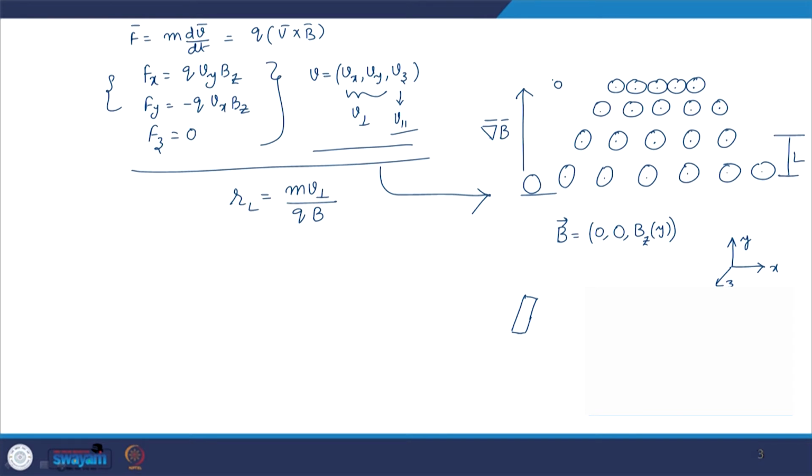Because of the change in the radius of gyration, we say that the guiding centers are drifting in a particular direction with a particular velocity, and this guiding center drift velocity is irrespective of the charge and the mass of the particle, right.